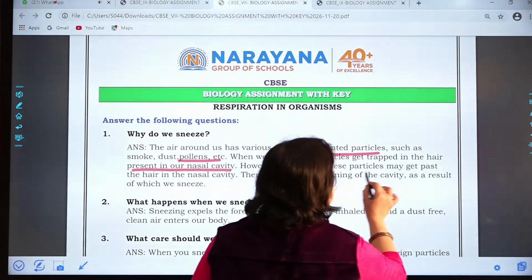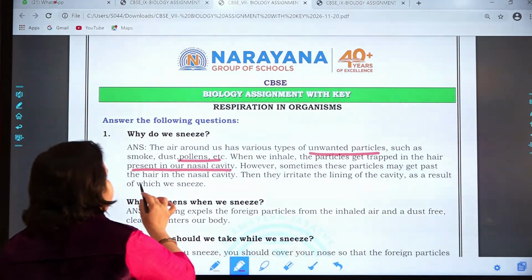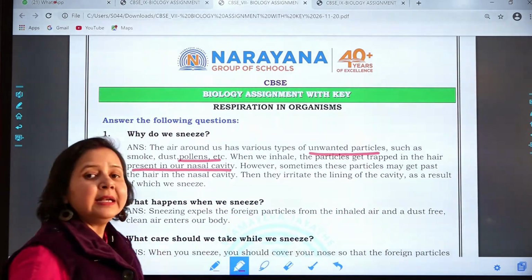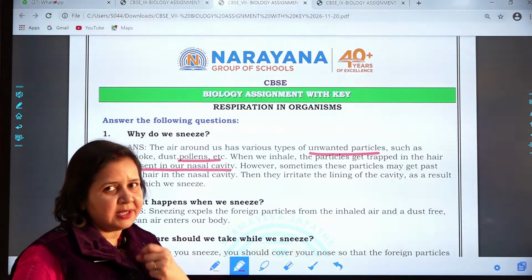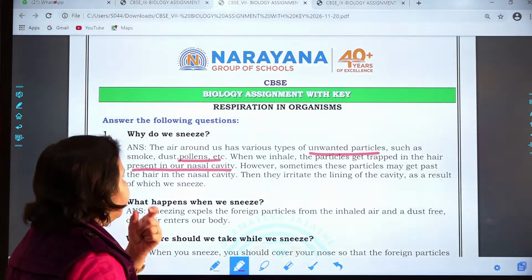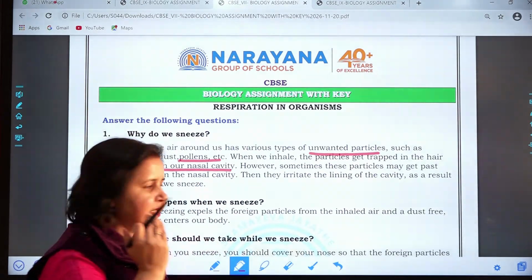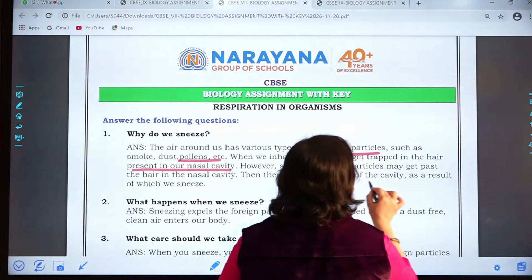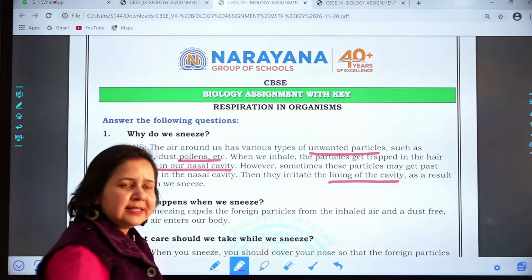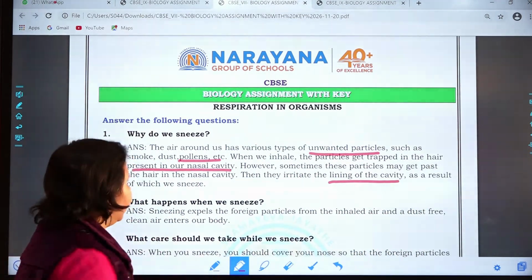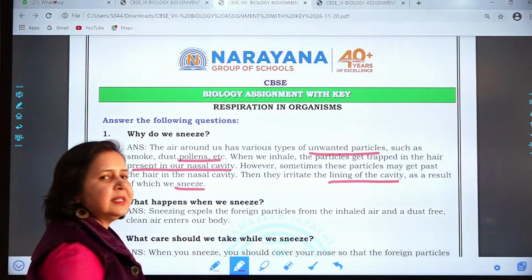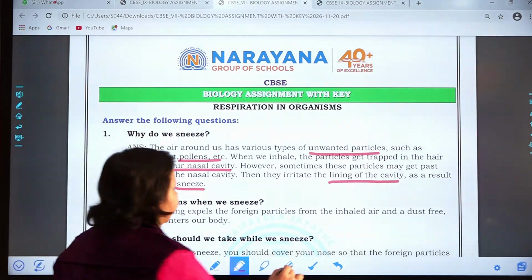However, sometimes these particles may get past the hair in the nasal cavity. Sometimes they are trapped, but sometimes they get past. Then they irritate the lining which is present inside the nasal cavity, and as a result of that irritation, we sneeze. So this is the reason why we sneeze.